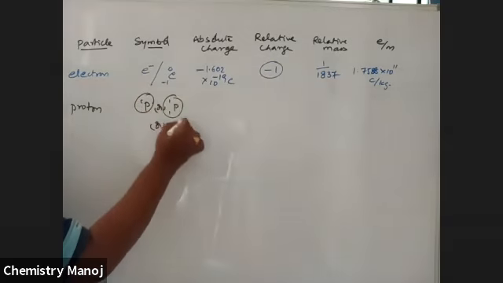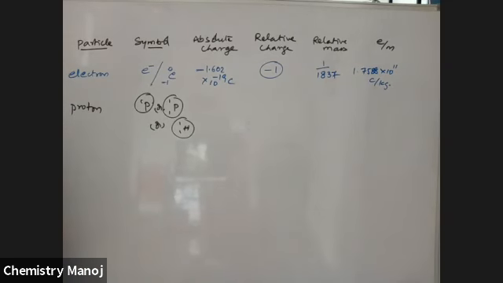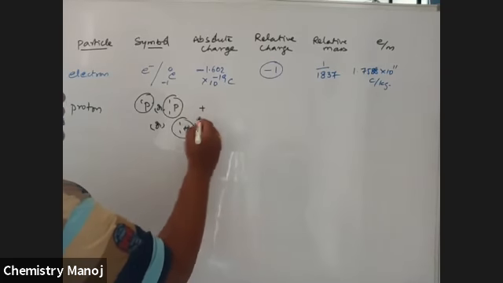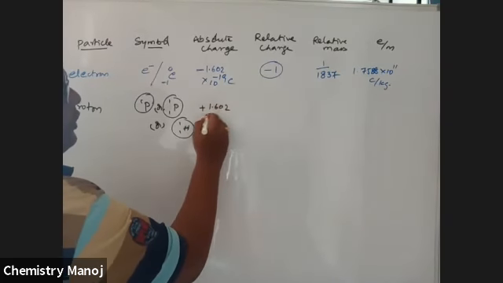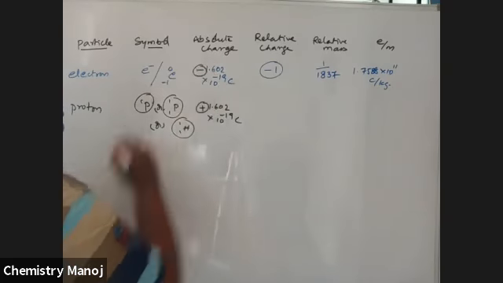Its absolute charge, exactly opposite to the electron, is positive: plus 1.602 into 10 power minus 19 coulombs.